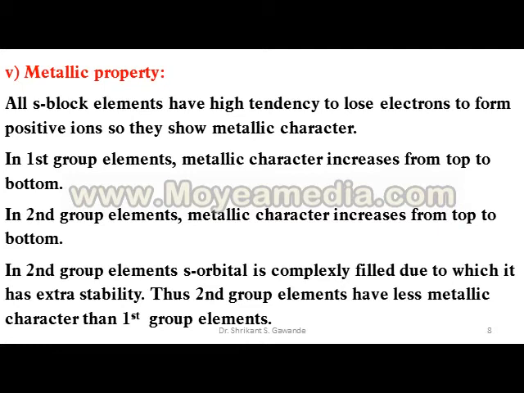Thus, second group elements have less metallic character than first group elements.